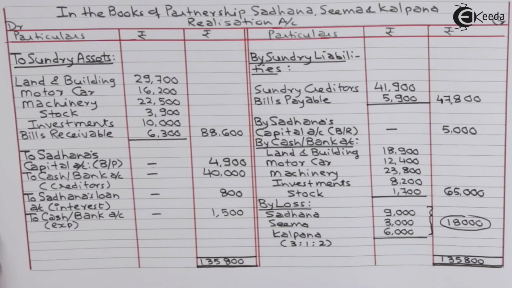This loss will be divided among partners in their profit sharing ratio 3:1:2. So Sadhana 9,000, Seema 3,000, Kalpana 6,000. This will be transferred to the debit of partners capital account.